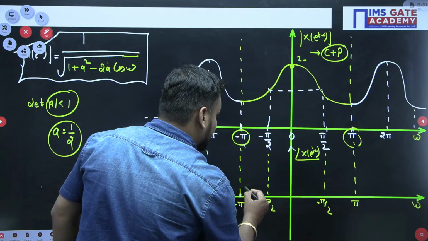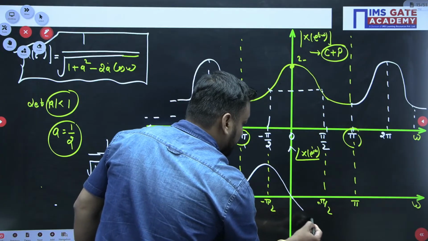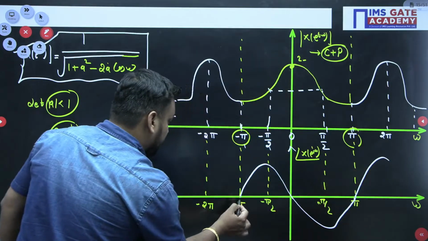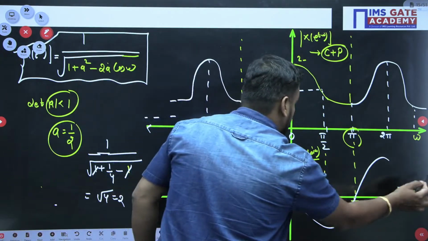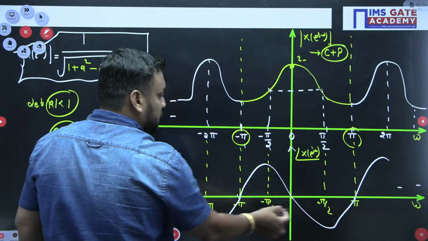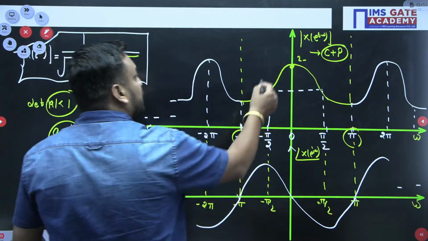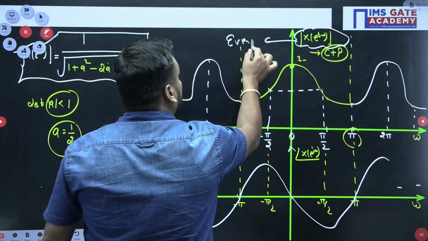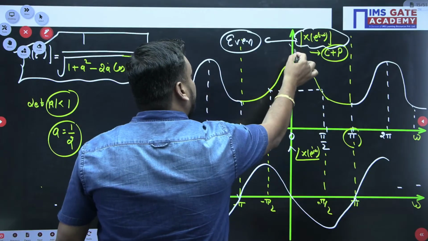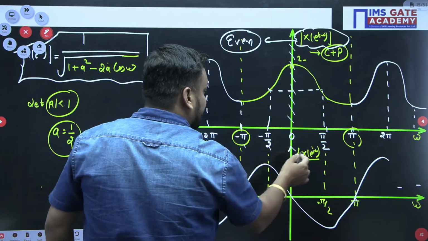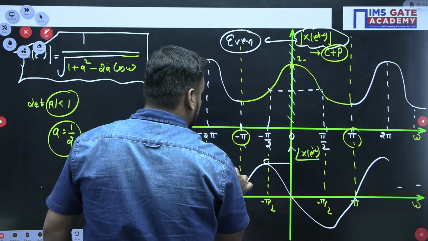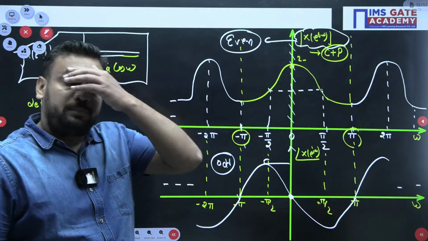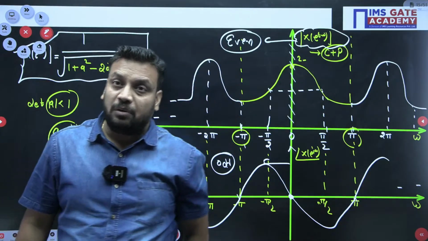So the curve will be like this, guys. Maximum and like this, and it is again repeating. So it is also continuous in nature from minus pi to pi. But what is the condition? We can say that the magnitude of X(ω) is even because it is symmetrical about the y axis. And the angle of X(e^{jω}) is odd because it is symmetrical with respect to the origin.